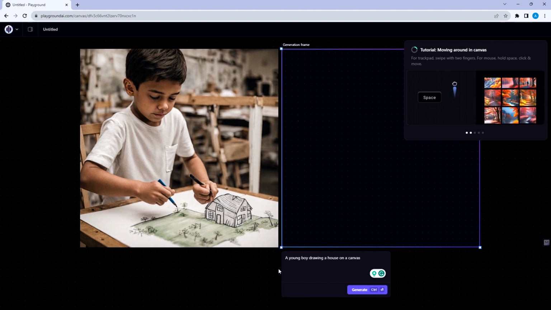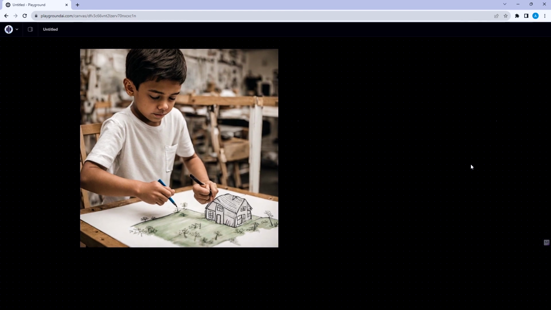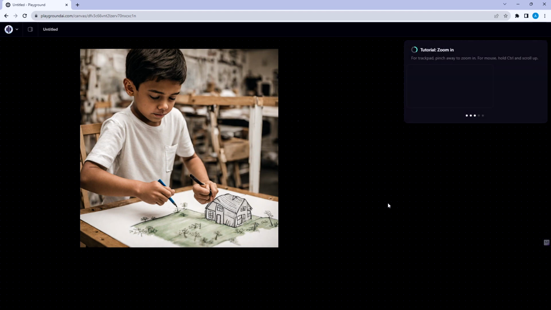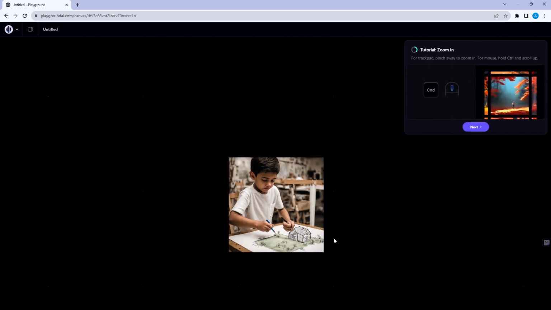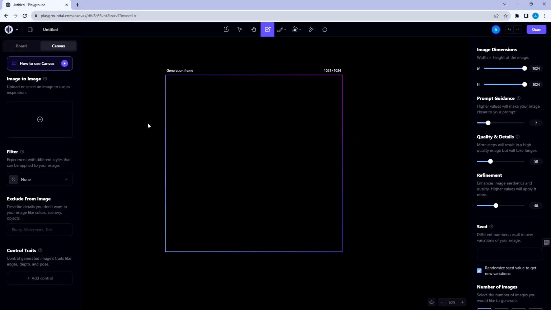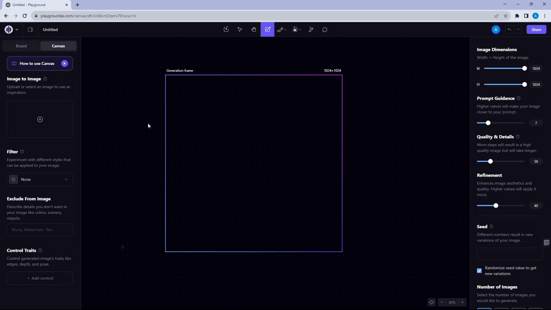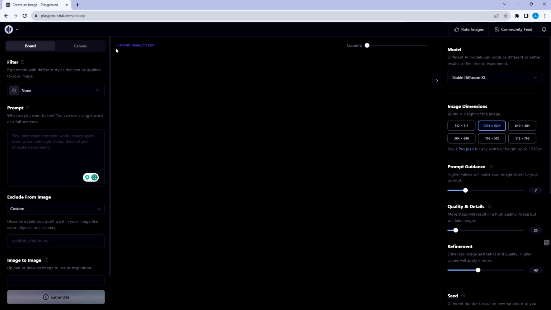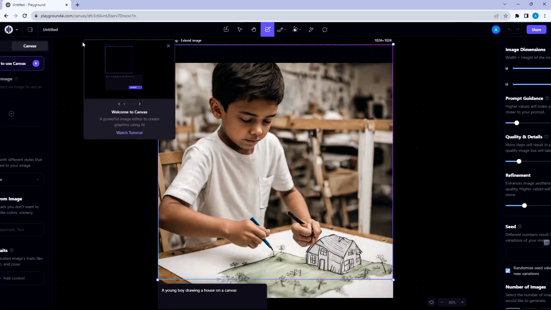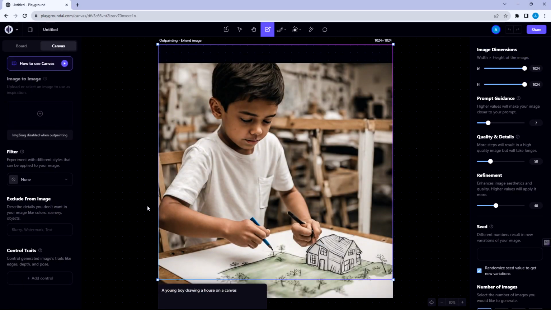Hold mouse wheel and move to change the view. Control plus mouse wheel to zoom in and out. Also, we can choose which type of paint to use. For me, I'm going to use canvas because it looks better for me.